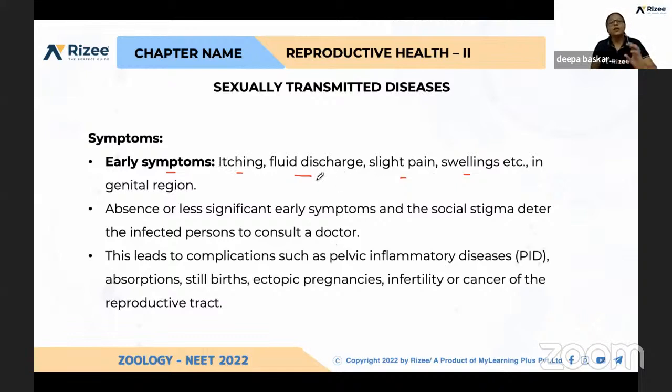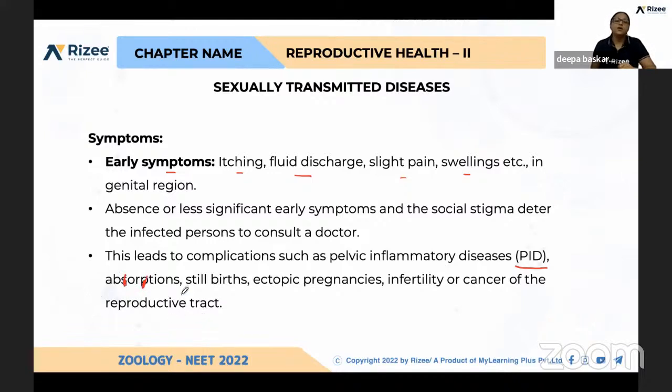Again, if we are not going, what will happen is all the organisms will be getting all nutrients from our body, and they will multiply. And that will lead to PID. The expansion is pelvic inflammatory disease. So the pelvic region will get inflamed due to the accumulation and interference of these organisms into the cells which are present in those regions. Okay, and abortions.